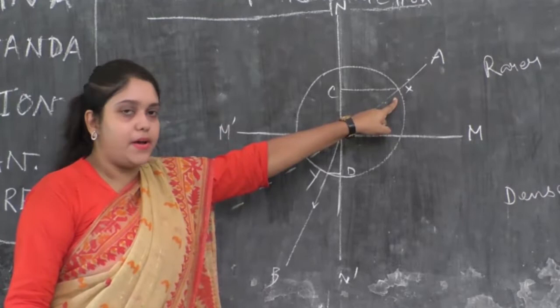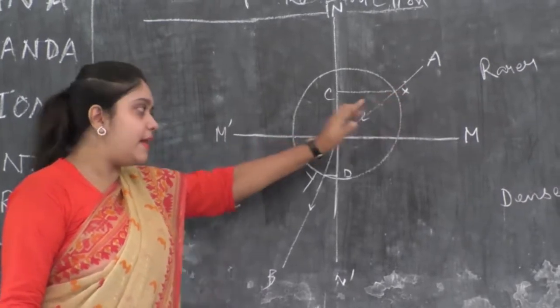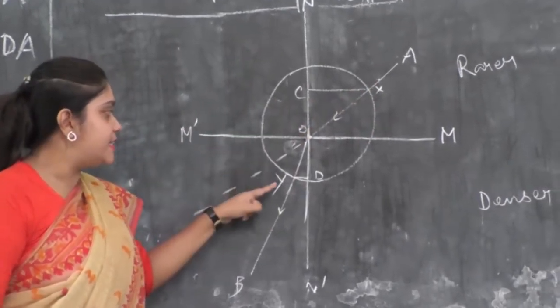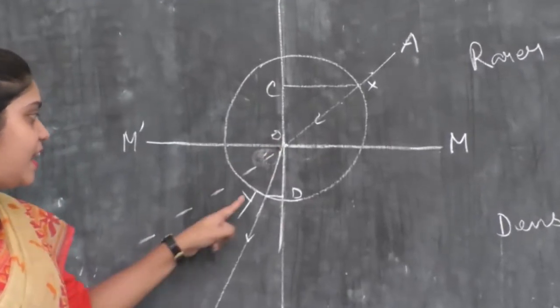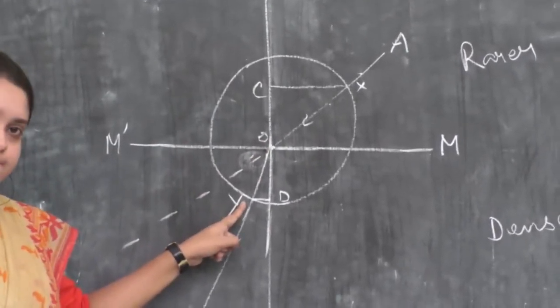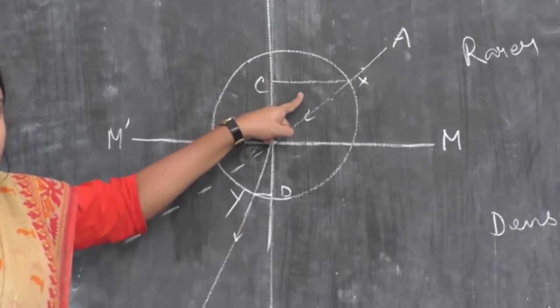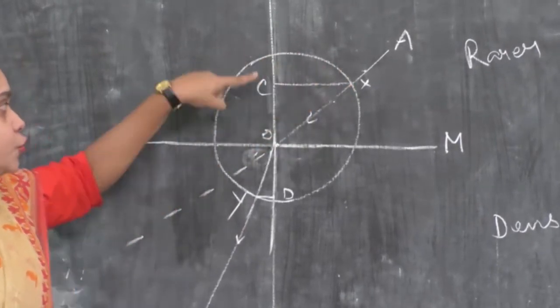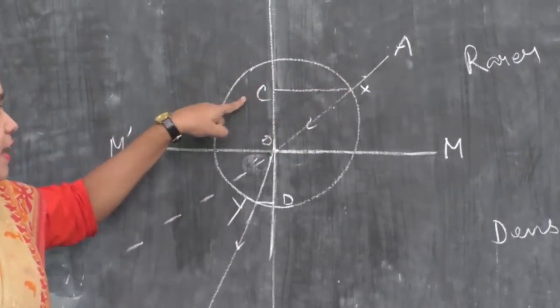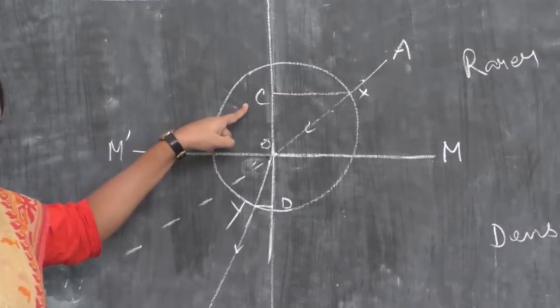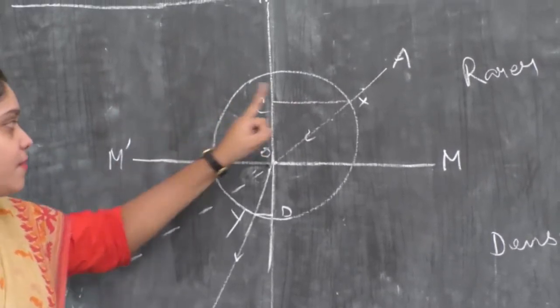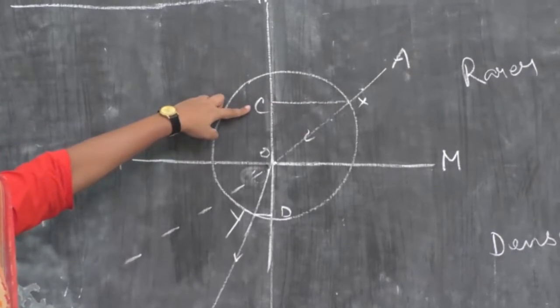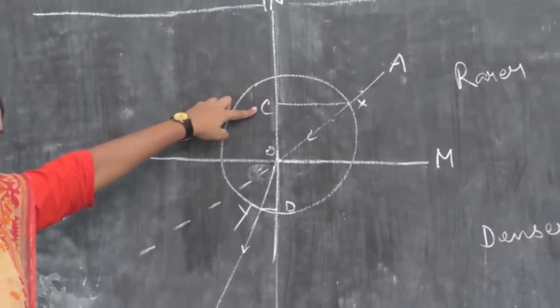Let's give the name of the point X. Similarly, this circle is intersecting the refracted ray at point Y. Now I draw a perpendicular from X to the normal and give the name of the perpendicular CX, meeting the normal at point C.